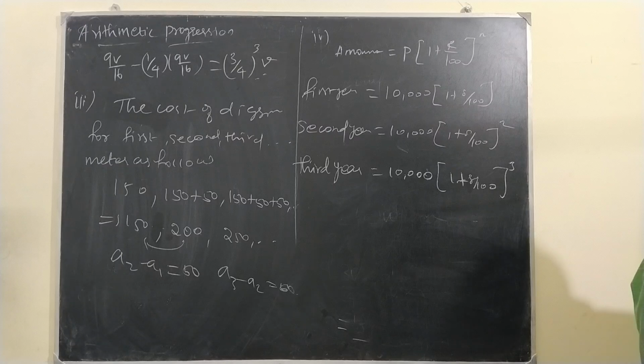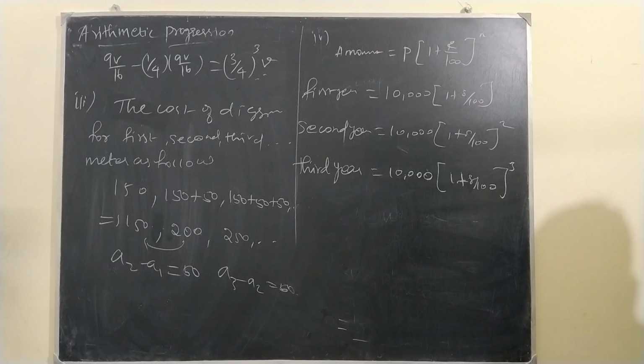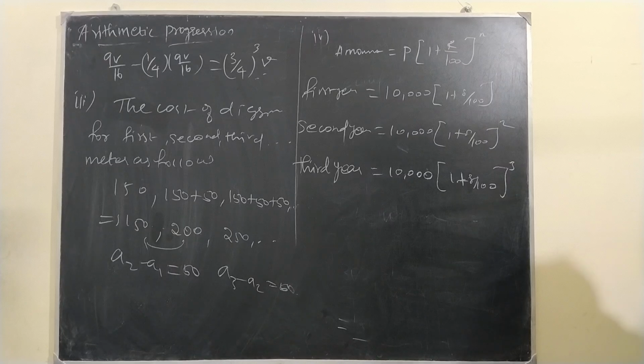A is minus 1, D is 1 by 2. Fourth subdivision I am talking about.